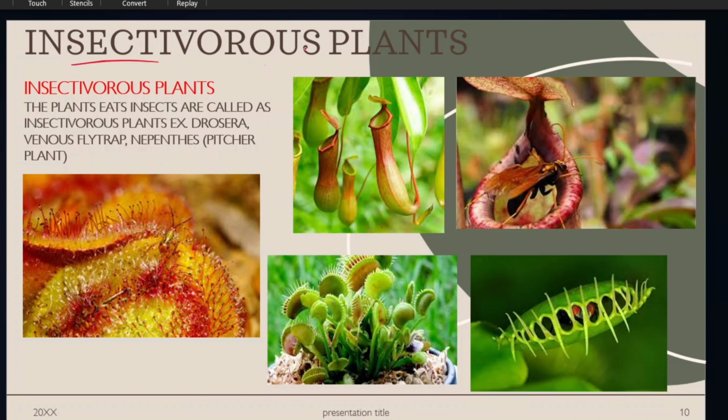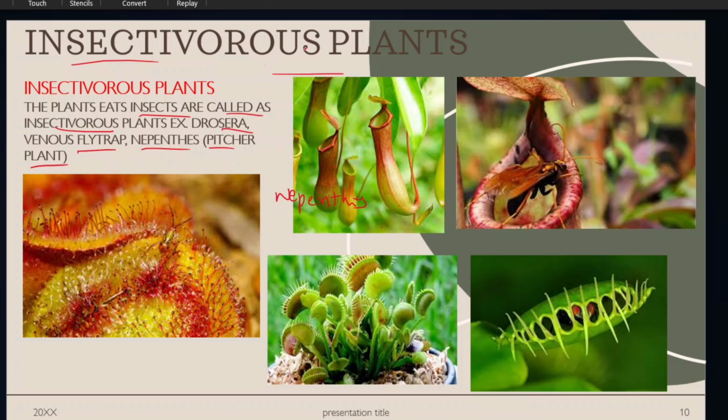Next, insectivorous plants. Insectivorous plants means insect-eating plants. The plants that eat insects are called insectivorous plants. Here are some examples: Drosera, Venus flytrap, Nepenthes. This is called the pitcher plant. This is the pitcher plant, Nepenthes.